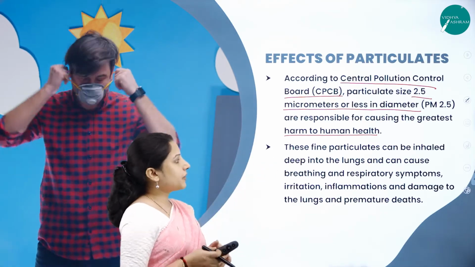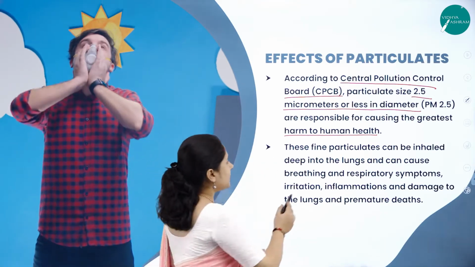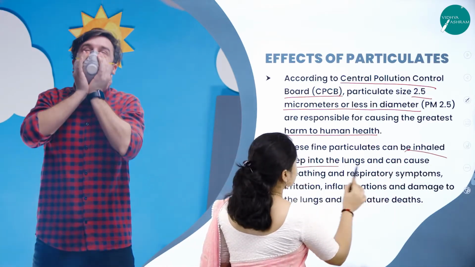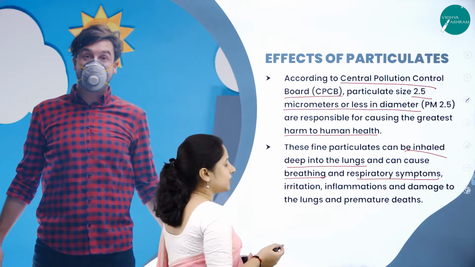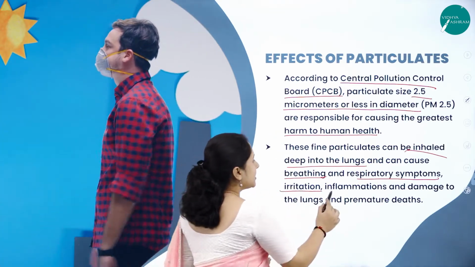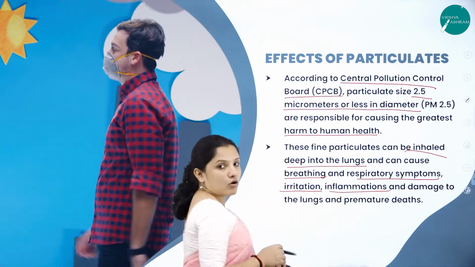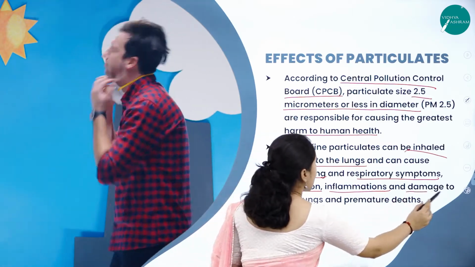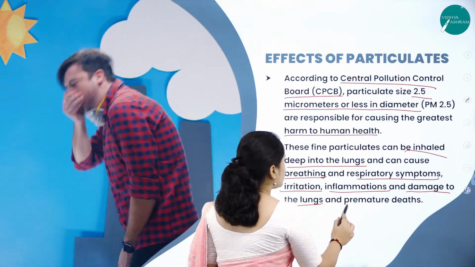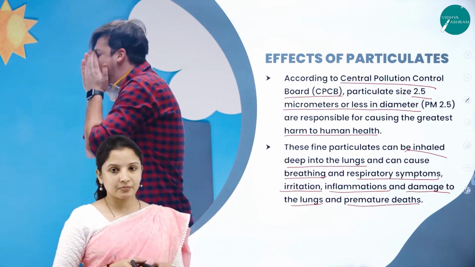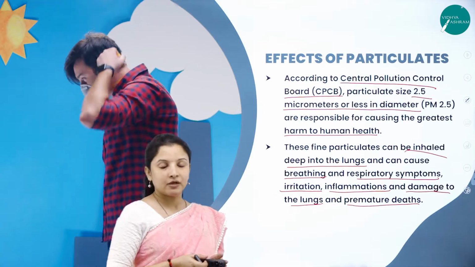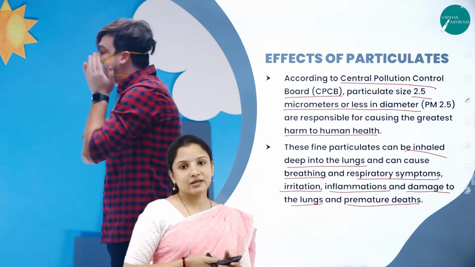These fine particulates can be inhaled deep into the lungs and can cause breathing and respiratory disorders, irritation to the lungs, inflammation of the lungs, and also damage to the lungs, and therefore premature death as well, because once the lungs get damaged completely, they cannot replenish themselves. That is when premature deaths can occur.